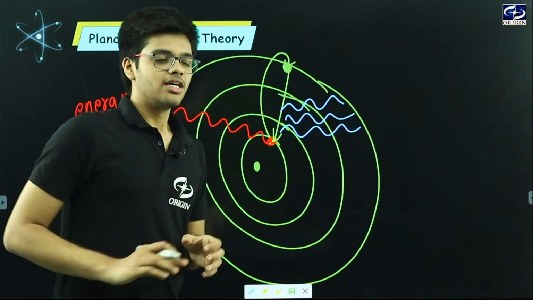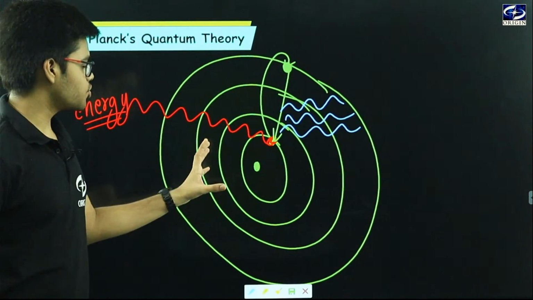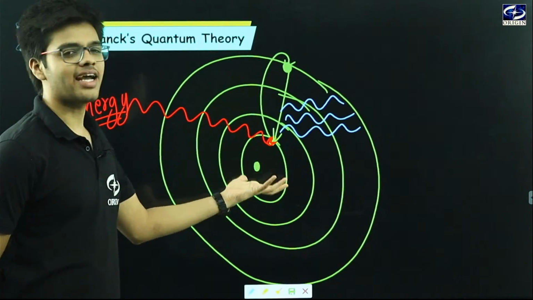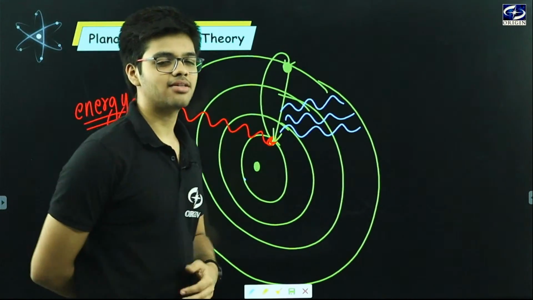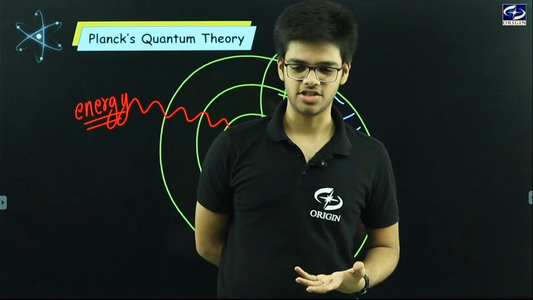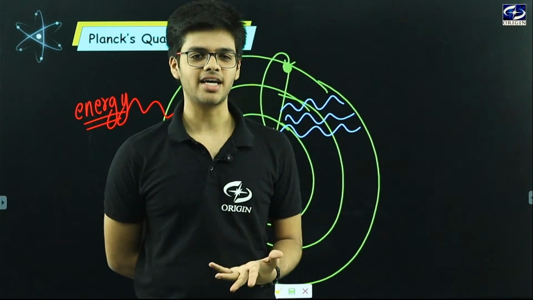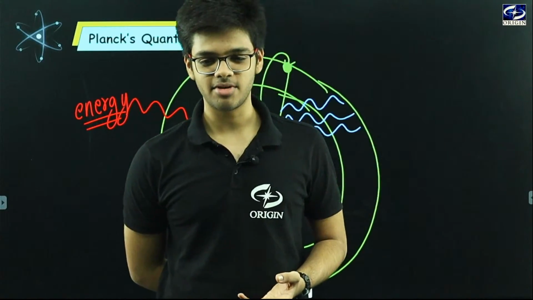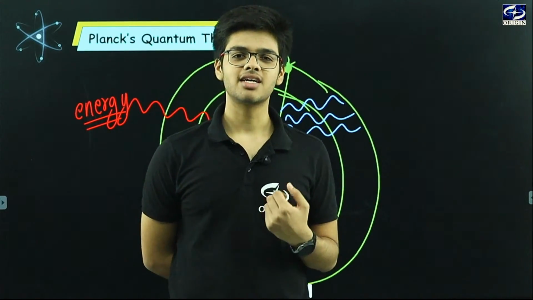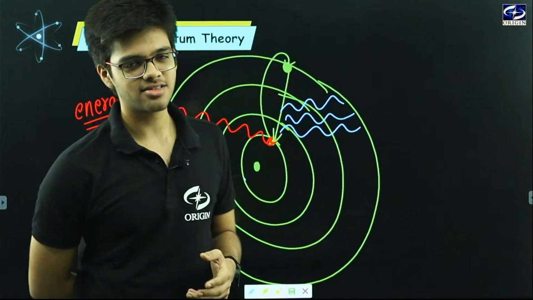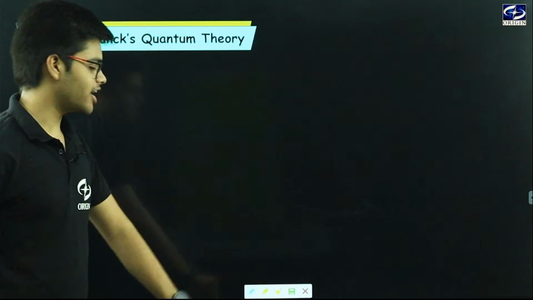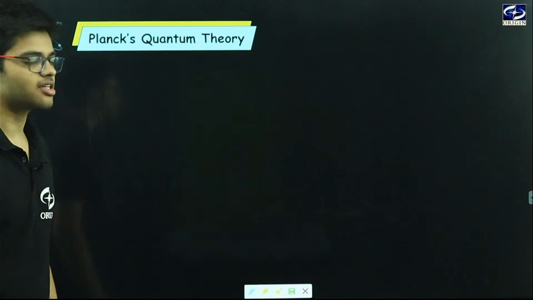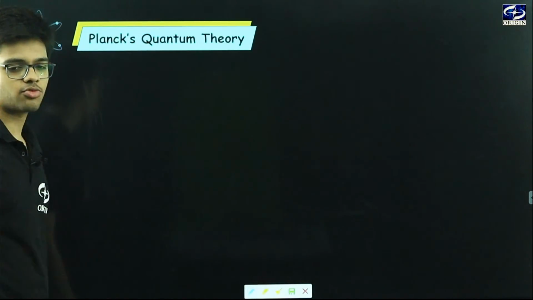So this is the theory behind why any particle emits radiation. But now, what kind of particles emit radiation? This is where we have to discuss something known as Planck's quantum theory.